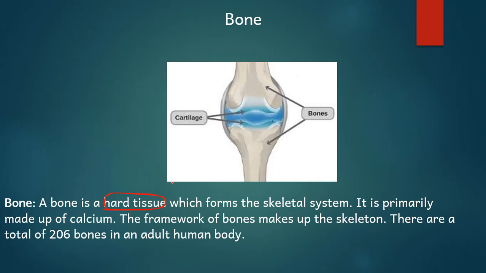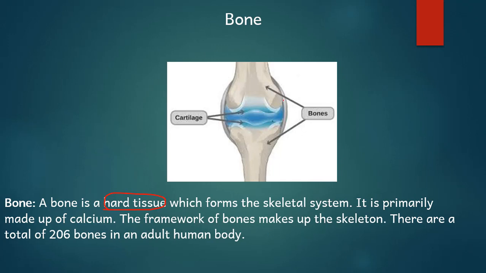Every morning your mama tells you to drink milk and you are reluctant. No, I don't want to drink. Then mama says, no, I am doing it for your future. I am doing it to make your bones strong. Why? Because milk contains a lot of calcium, and when you have this milk, the calcium gets deposited in your bones and the bones get stronger. So from now onwards, everyone will have milk without any reluctance, right?